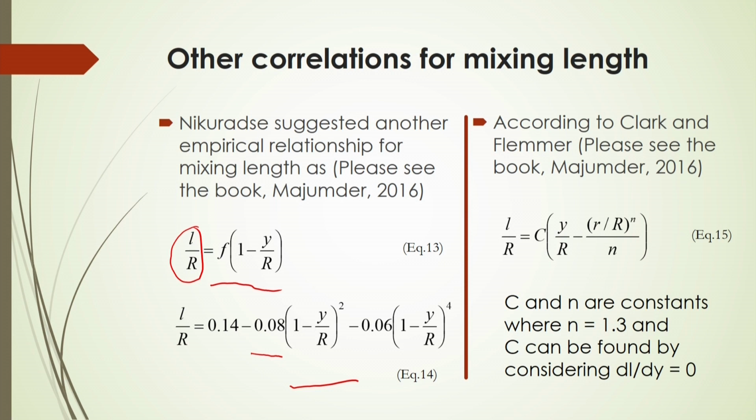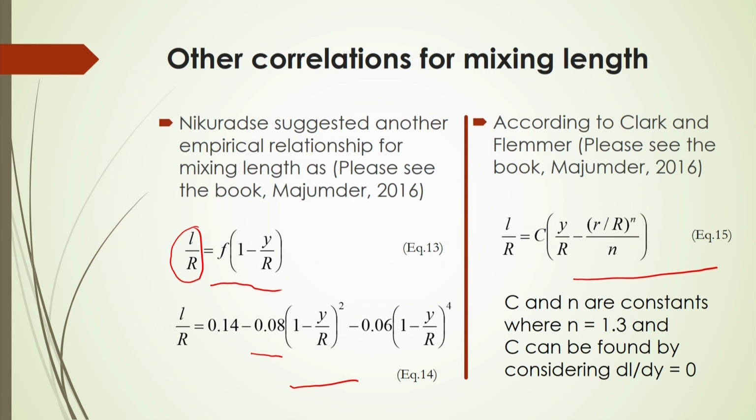It is a function of just the radius of the pipe, and also of the distance y, that is, the velocity component there. According to Clark and Flemmer, the mixing length can also be calculated from these correlations, equation number 15. Now, L by r will be equal to some constant c times (y by r minus r by r) to the power n divided by n. Here n and c are constants.